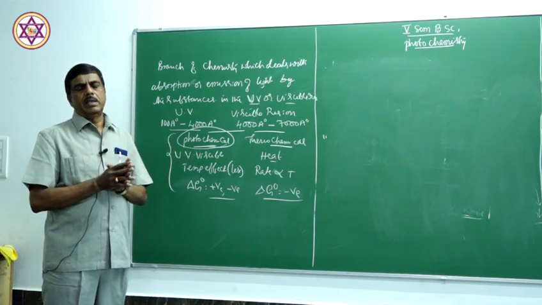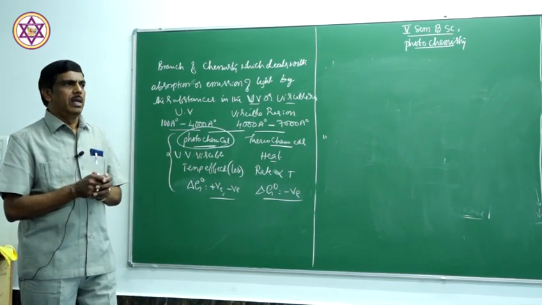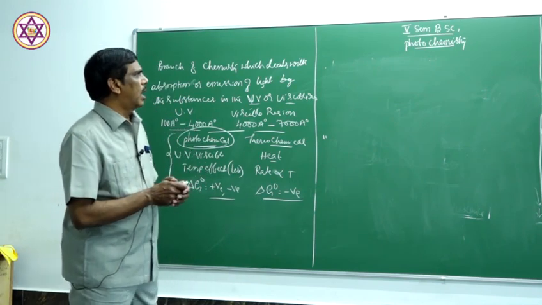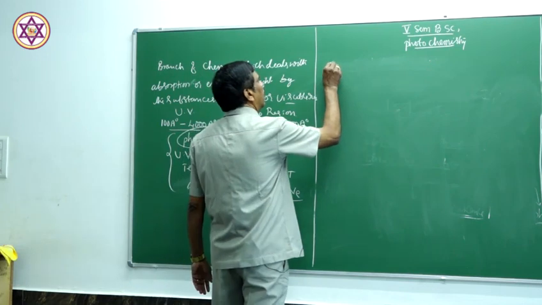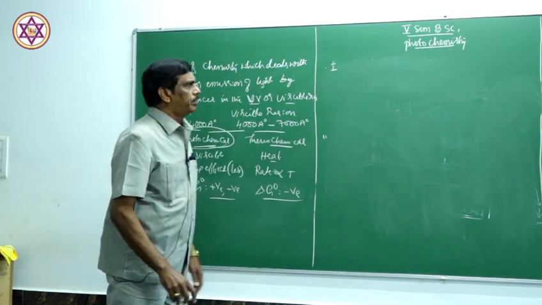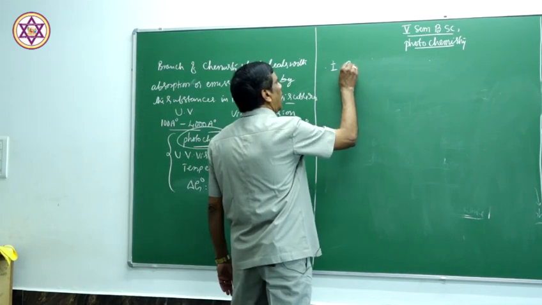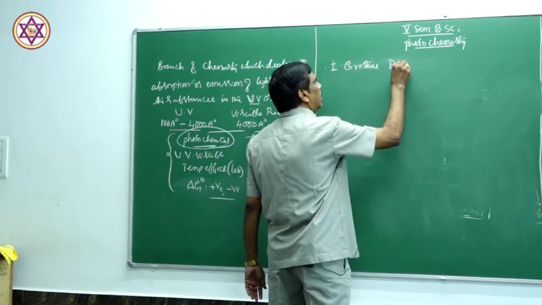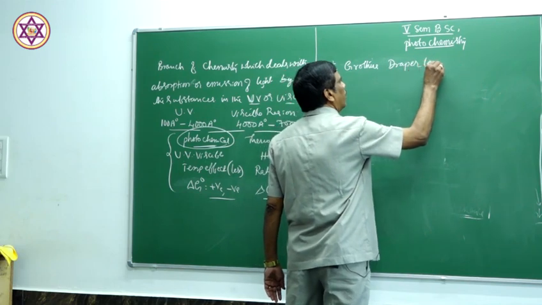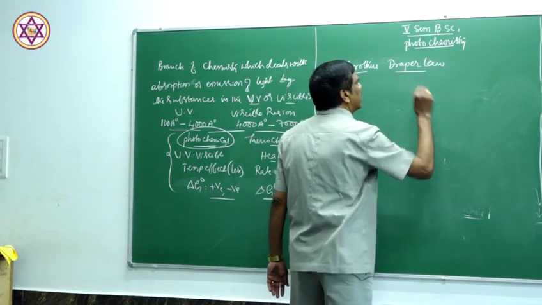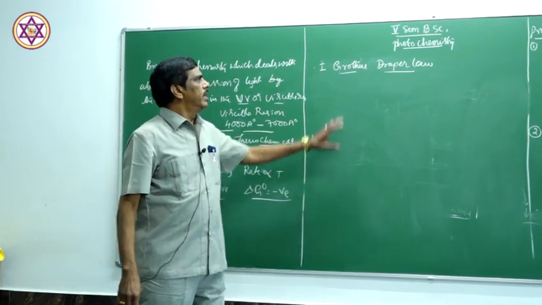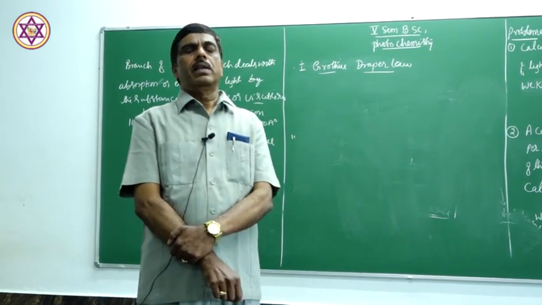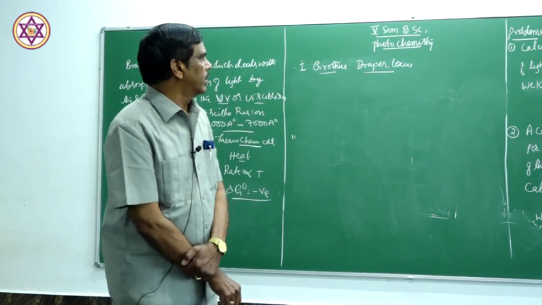Two basic laws govern the photochemical reactions. The first law is the Grotthuss-Draper law, and the second law is the Stark-Einstein law. These two laws are the basic laws which explain the photochemical reactions.